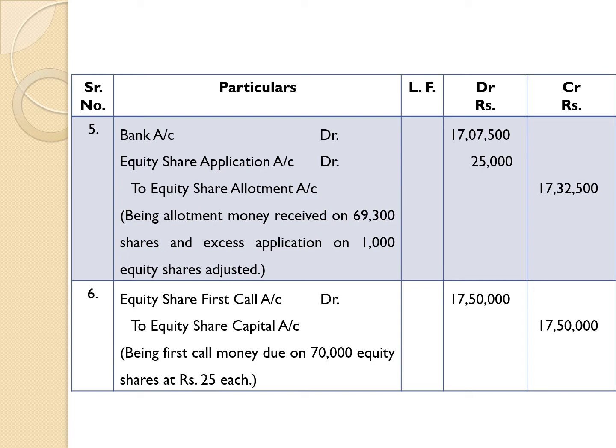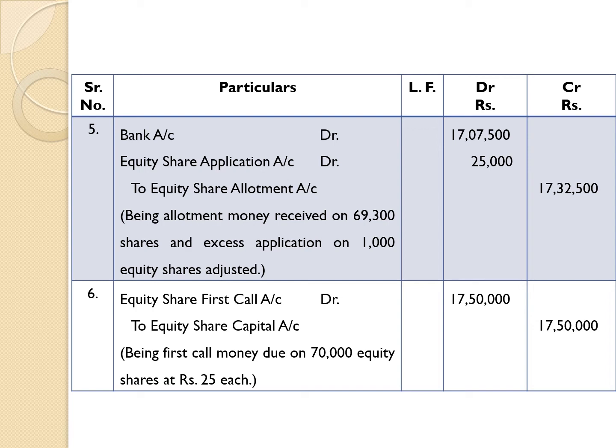It means that we have shown allotment money due 70 lakh 50,000, of which adjusted 25,000. It means that now the amount receivable on allotment is 70 lakh 25,000.